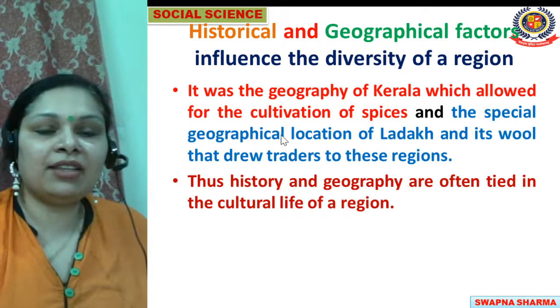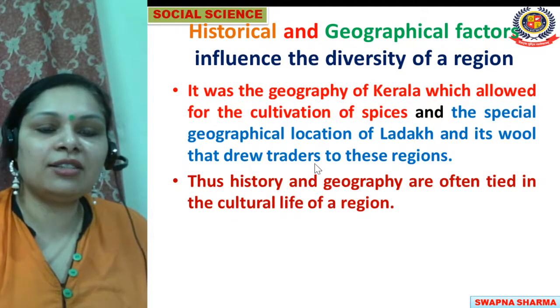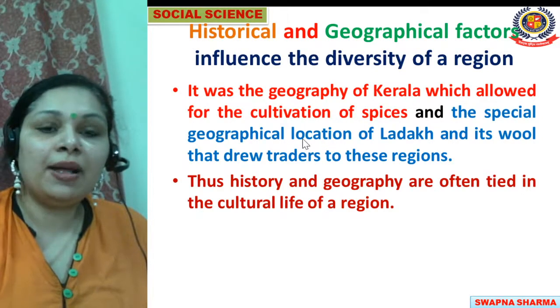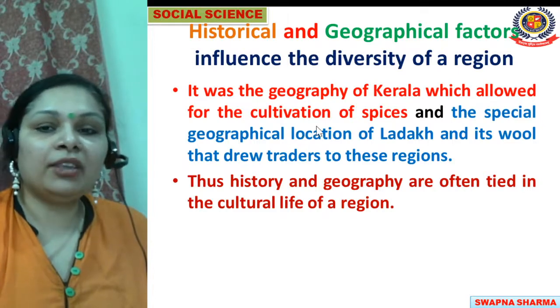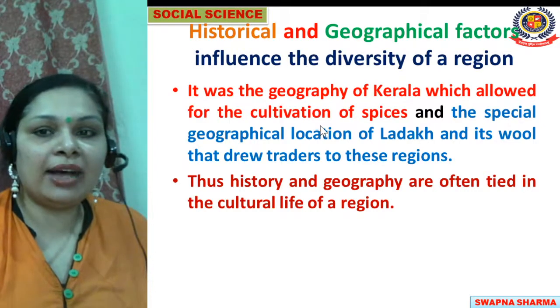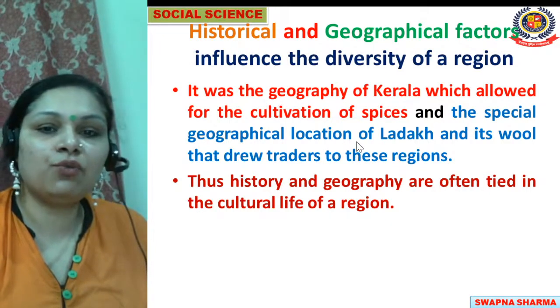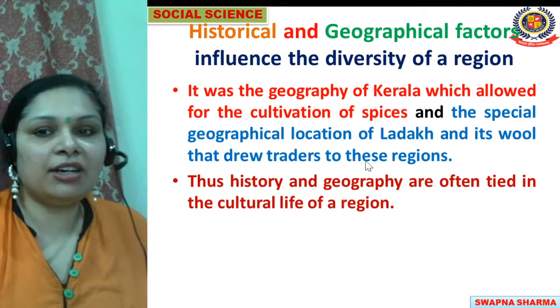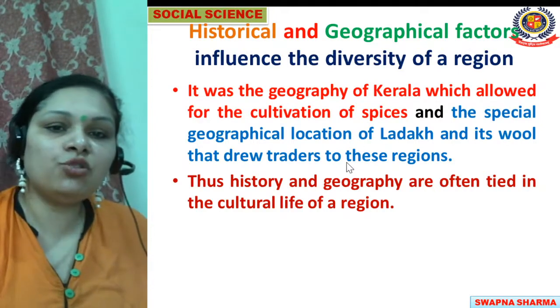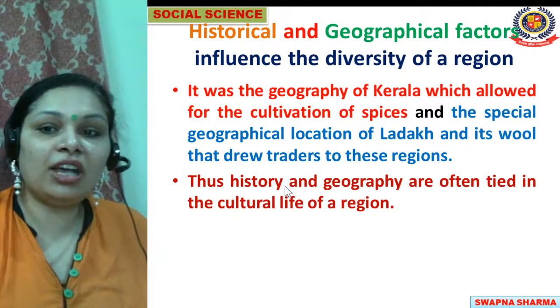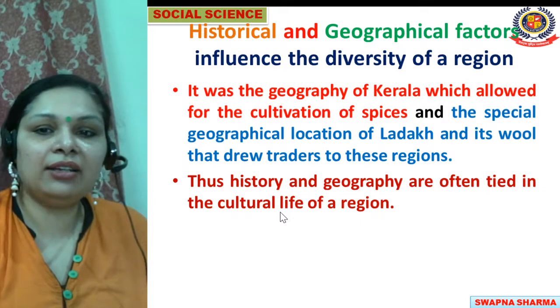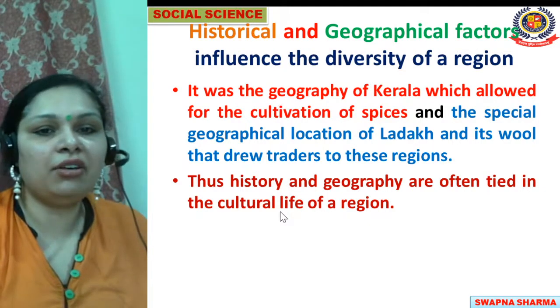In Kerala spices were cultivated, and in Ladakh wool was produced by a special goat, which attracted traders to visit these two regions. Thus, history and geography are often tied to the cultural life of a region.